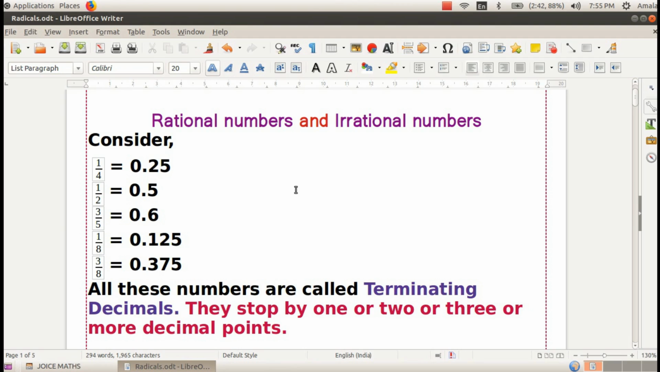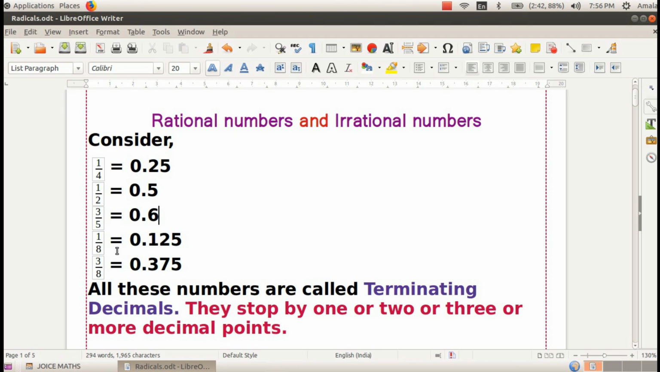Consider the fraction 1 by 4. When we divide 1 by 4 by the normal division method, we get the answer 0.25. Similarly, the fraction 1 by 2 equals 0.5, 3 by 5 equals 0.6, 1 by 8 equals 0.125 and 3 by 8 equals 0.375. All these numbers are called terminating decimals.